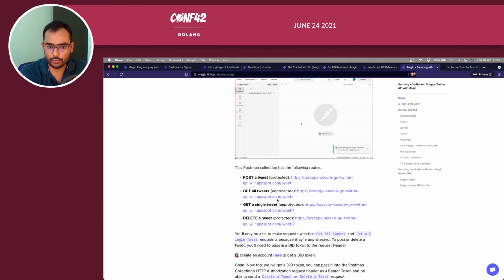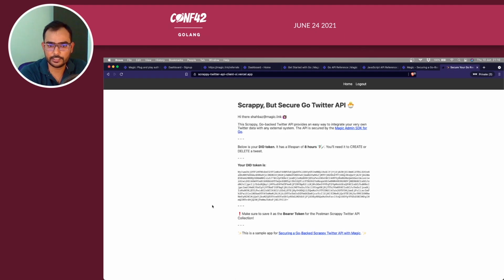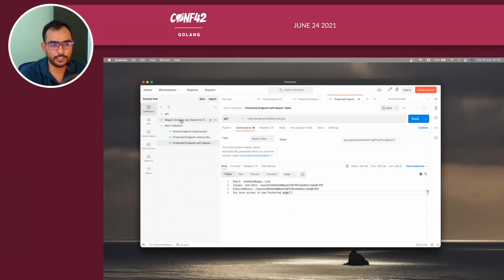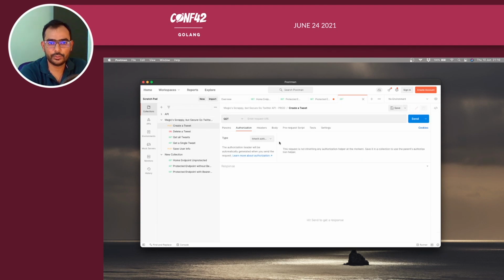And to get a DID token and play with this particular demo, just visit this link. It's a similar application: you just need to sign in and you will get another DID token like this, right? And I have also used this. This is what the Scrappy API looks like, which has the REST form of the API with the CRUD operations. This is how you create an application.